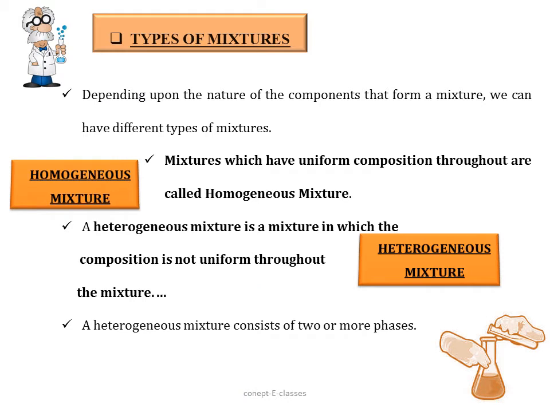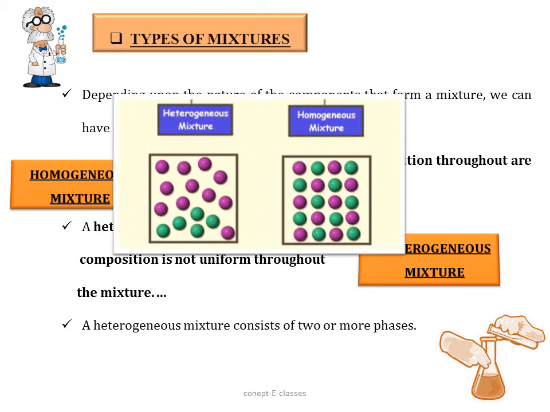Now, a heterogeneous mixture consists of two or more phases. So when we say that homogeneous mixtures have uniform composition and heterogeneous mixtures do not, what does it mean? It means that in uniform composition, all the particles or the molecules of these components are arranged uniformly. There is a uniform arrangement, whereas in heterogeneous mixtures, they are non-uniform. Okay, so that is the meaning of uniform composition and non-uniform composition.